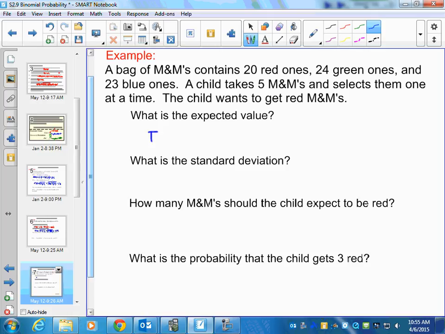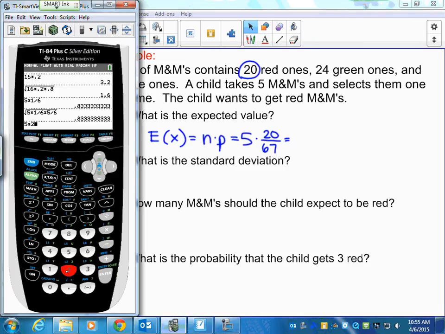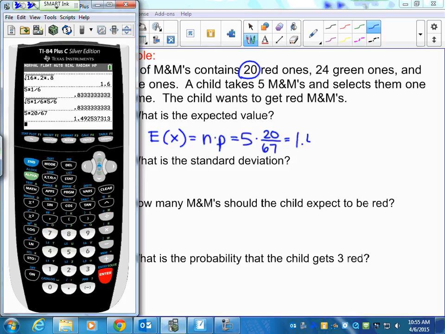So the expected value in this case, number of trials is going to be 5. And the probability of it being successful, well, there's 20 red ones out of a total of how many? Looks like 67. So that's what I'm going to have to multiply. Okay, so I get 1.49. That's the expected value. If I'm drawing 5 M&Ms out of that bag, I should expect that about 1.5 of them is going to be a red one.